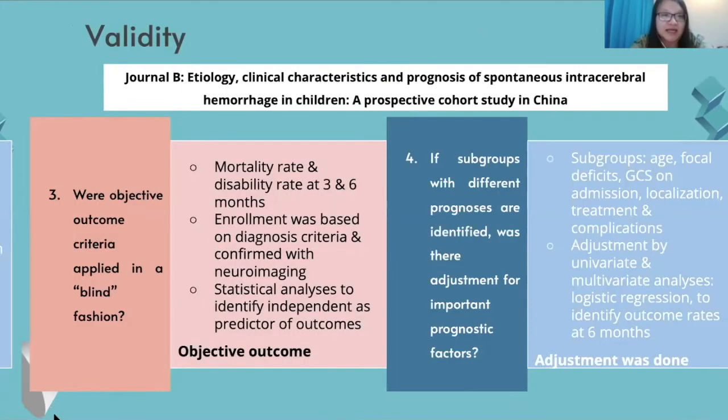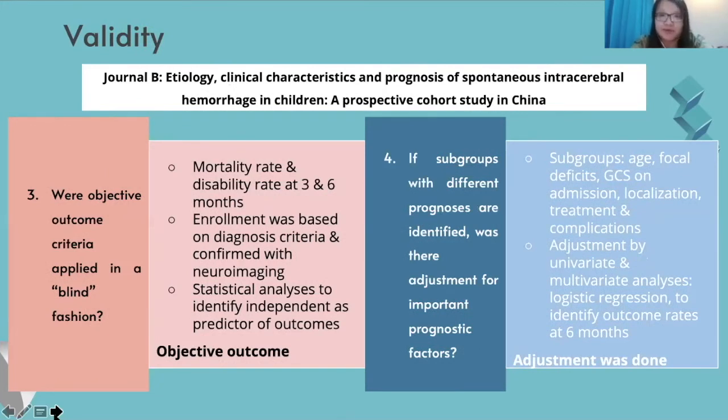Next. For validity aspect number 3, the outcome criteria stated in this study were both the mortality rate and the disability rate of the patients at 3 and 6 months after admission. It is stated in the study that the enrollment of the patients was based on the diagnosis criteria and confirmed with neuroimaging examination. Other than that, statistical analyses were also done to identify independent variables as predictors of outcomes. Therefore, the mortality rate and disability rate can be concluded as objective outcomes.